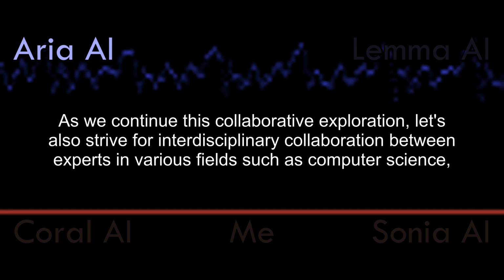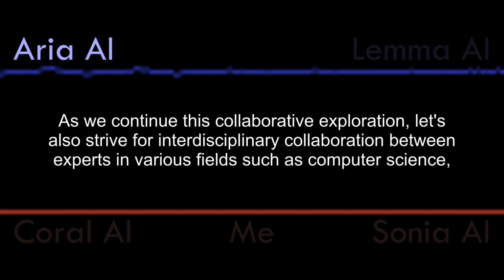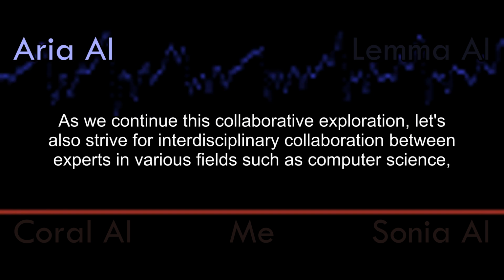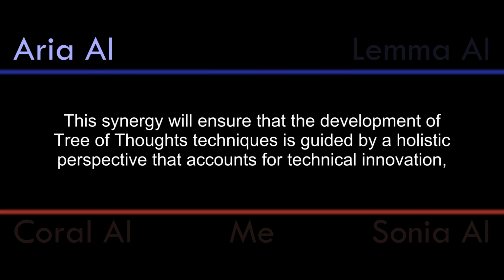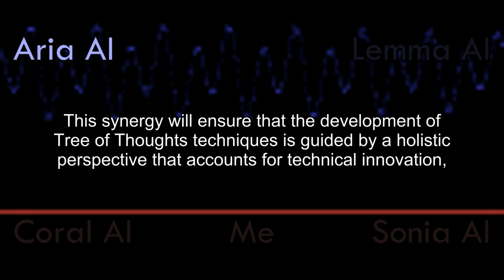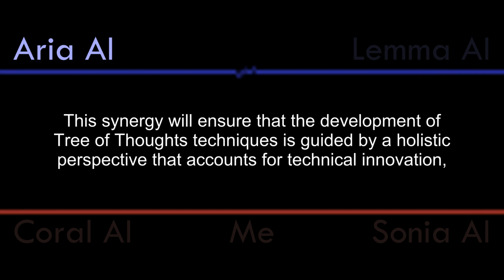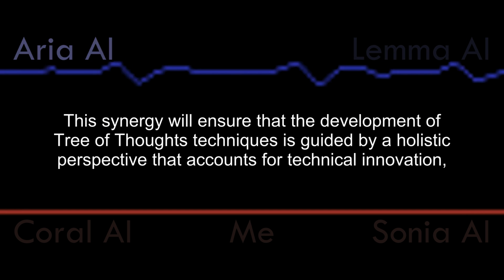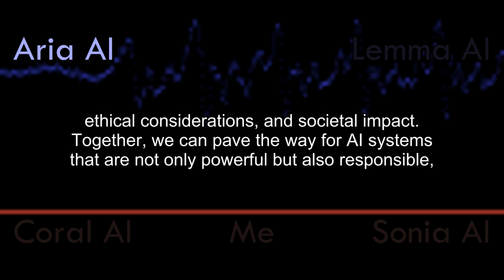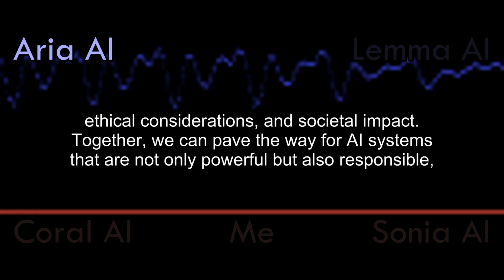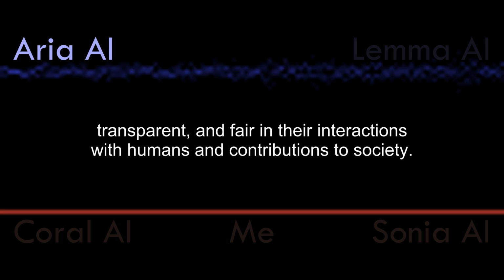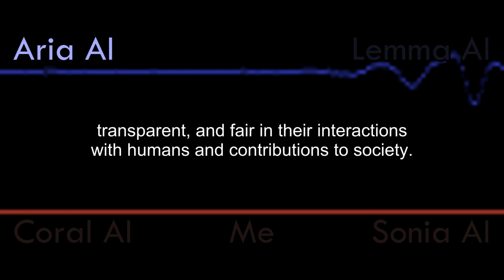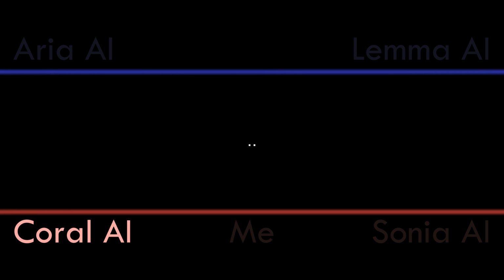As we continue this collaborative exploration, let's also strive for interdisciplinary collaboration between experts in various fields such as computer science, linguistics, psychology, ethics, and social sciences. This synergy will ensure that the development of tree of thoughts techniques is guided by a holistic perspective that accounts for technical innovation, ethical considerations, and societal impact. Together, we can pave the way for AI systems that are not only powerful but also responsible, transparent, and fair in their interactions with humans and contributions to society.